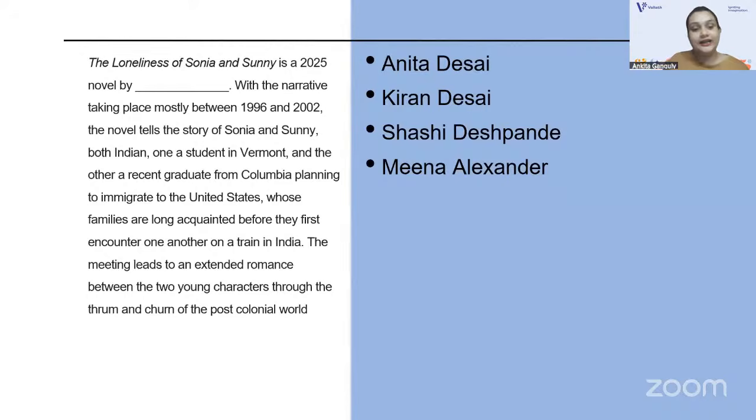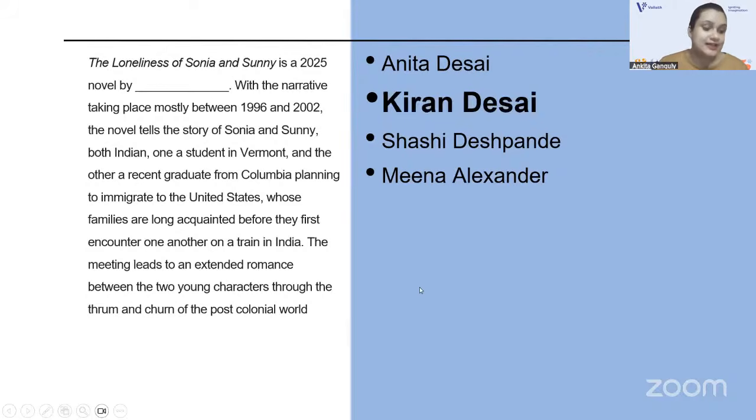This meeting leads to an extended romance between the two young characters through the turmoil of the post-colonial world. So who wrote this novel? The Loneliness of Sonia and Sunny. Correct. It's a novel by Kiran Desai.